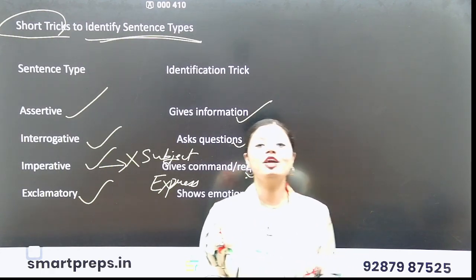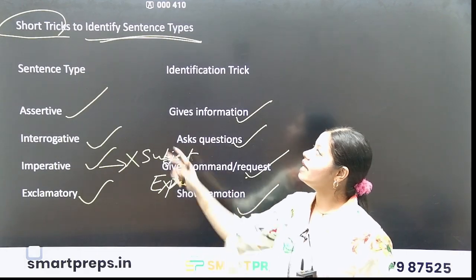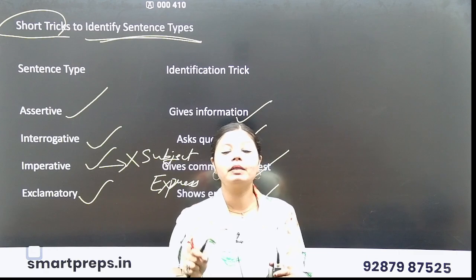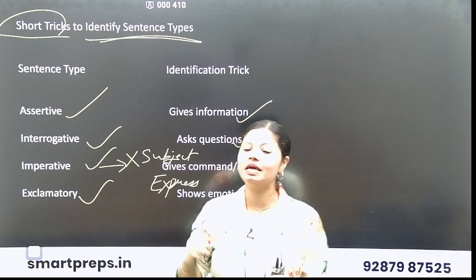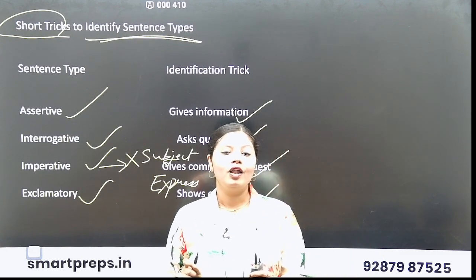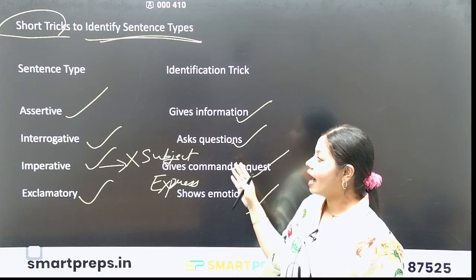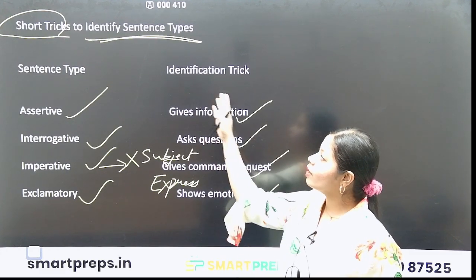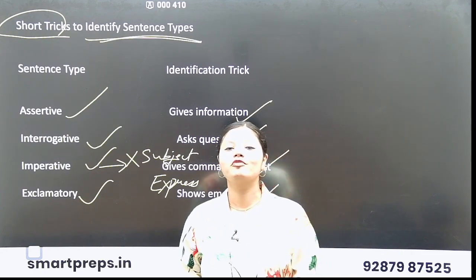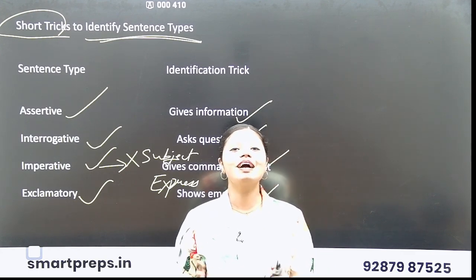So here at the end of this video, we got the whole sentence concept, the various types of sentences, and how each type is identified. How do we identify that particular sentence if it comes in an exam? I gave you this table so that it helps you crack any exam you are looking for. This is the short tricks table, which I hope helps you all. I told you in the beginning of the video that we will understand the whole concept as well as the short trick.